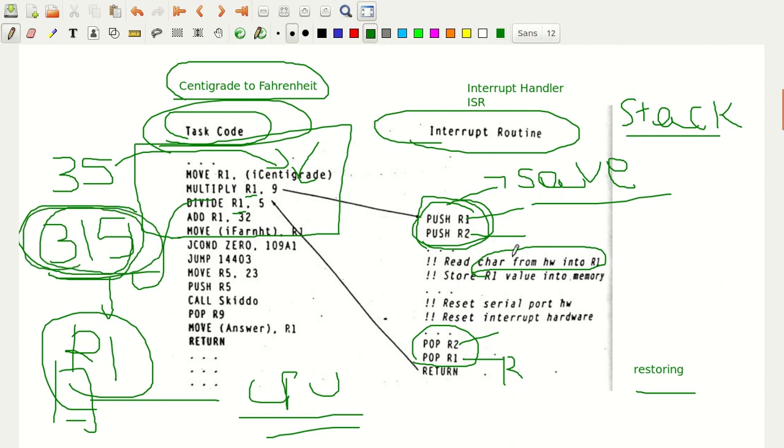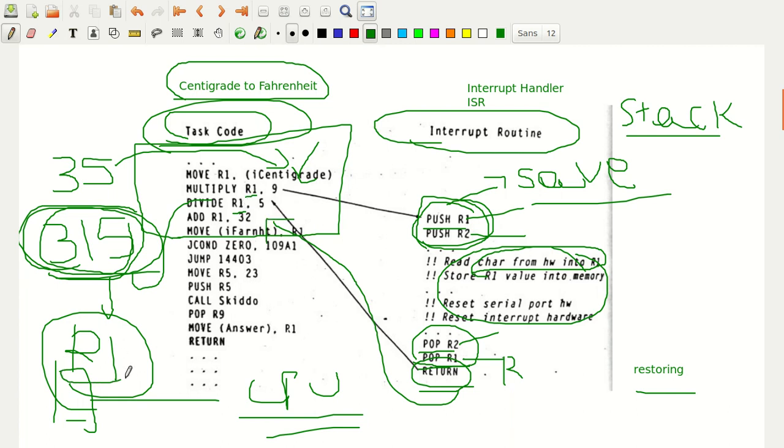Now, it is going to of course do all the servicing. Imagine it comes out of the return. First it reads the character. Now, that character has been read. Now, your serial port is not interrupting the CPU anymore. Now, it wants to return. See, assume that we have not written this push R1, and the pop R1 is not being written. We are just going and servicing the request raised by the serial port. Then when we return, tell me what value will be stored in R1.